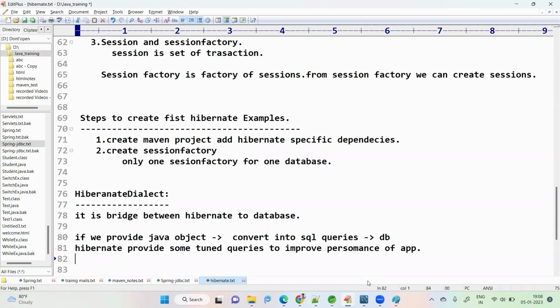There is a syntax change based on the dialect. Based on the dialect, Hibernate will prepare the SQL queries for the corresponding database.